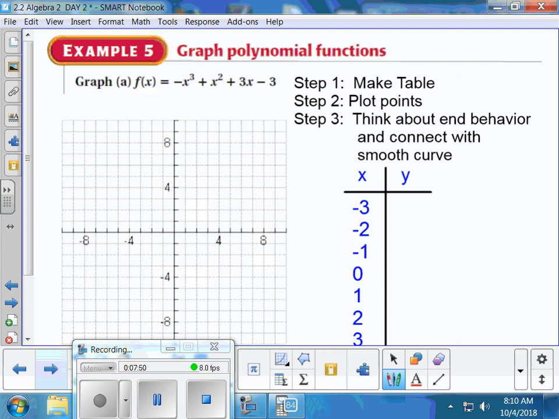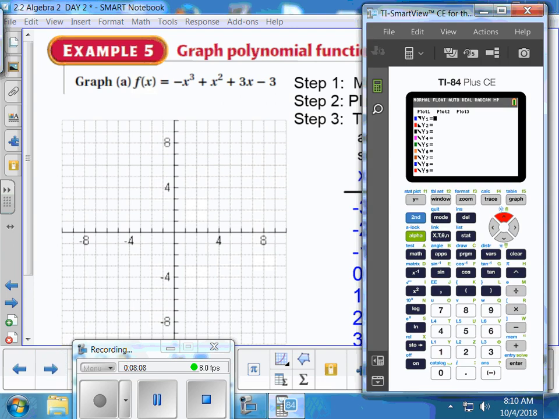Can you show me that with your arms? A negative snake. So I'm backwards from you guys. So like this, right? Like this. Face the board. I can't do mirror images with my arms. All right, so let's pull up the calculator, graph it, and fill out our little table.